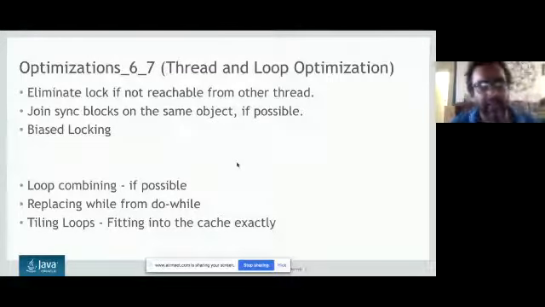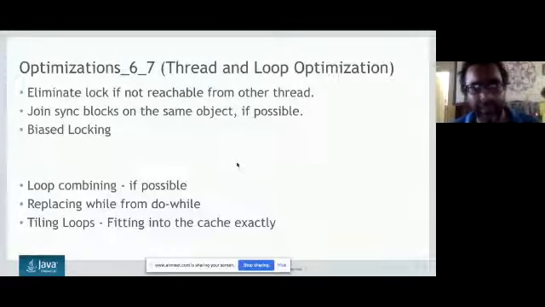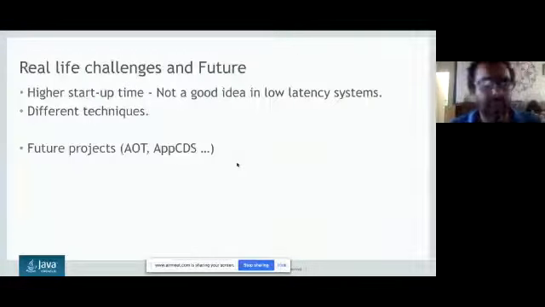Sometimes we can tile the loops, so we try to fit them into the 64 or 32-bit architecture, not into something in between like 19 bits. We also try to fit into the page size, whatever the 4 MB page size is. These are the typical optimizations which most advanced languages do, and Java also does.